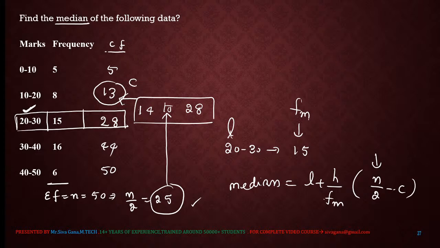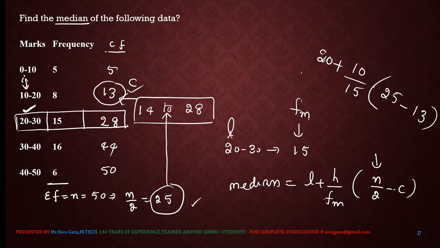Now what do we need? H. H is the width. 10 to 0, width is 10. So substitute. L is the lower boundary of the modal class, 20. H, the width, is 10 divided by the frequency of the modal class 15 into n by 2, 25, minus the cumulative frequency just before the modal class, which is 13. Now if we solve, we get the value 28. That is the median value.